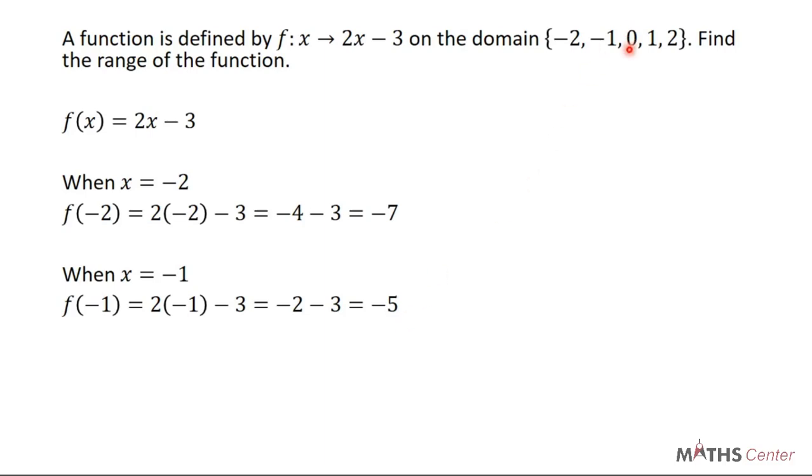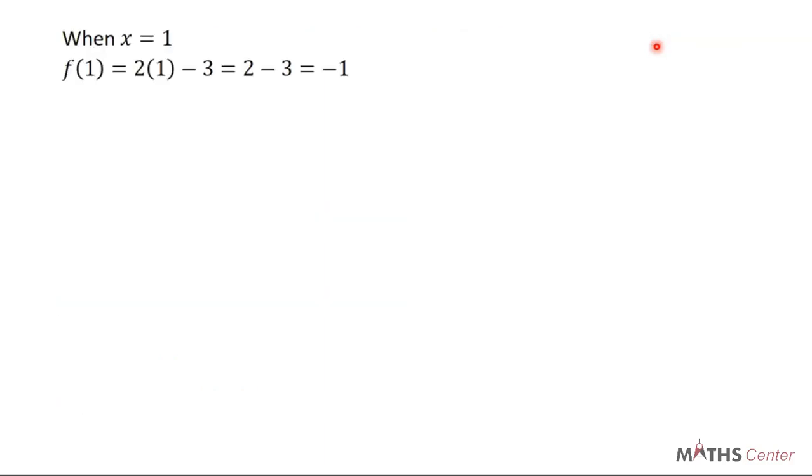We move ahead and find for 0. Remember, we are finding the range, so we find all possible images, so we find all the elements in the codomain. So when x is 0, we are going to find f of 0. It's going to give us 2 times 0, or 2 into bracket 0, then minus 3. This will give us 0 minus 3, and we are going to have negative 3. We move ahead and find f of 1, or when x is equal to 1.